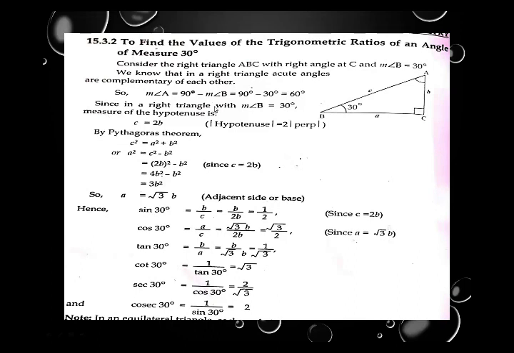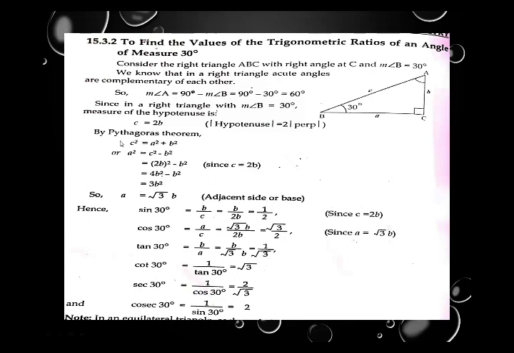Since in a right angle triangle with angle B equal to 30 degree, measure of the hypotenuse is C equal to 2B. The hypotenuse is double of perpendicular. Here we can easily identify that the side opposite to angle B is perpendicular, and the side opposite to 90 degree is hypotenuse. We observe that perpendicular is half of hypotenuse, or hypotenuse is double of perpendicular. So that's why we write here hypotenuse is equal to double of perpendicular.